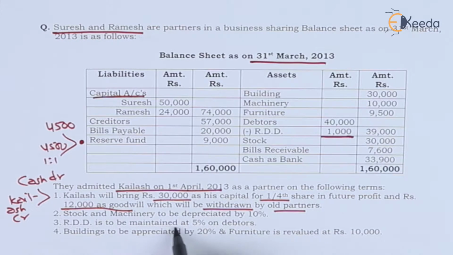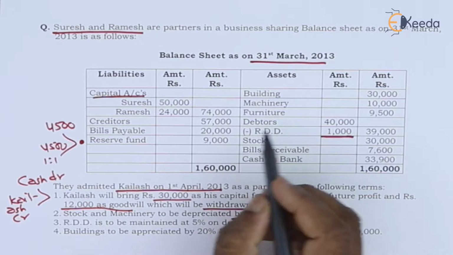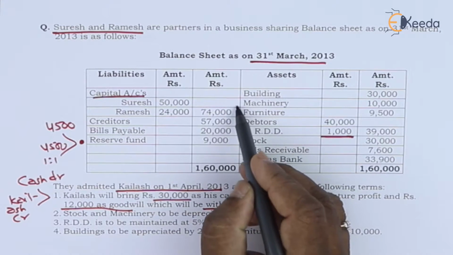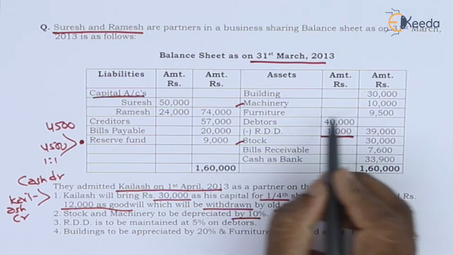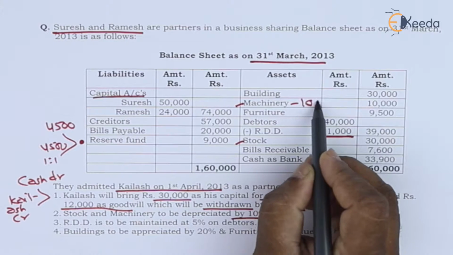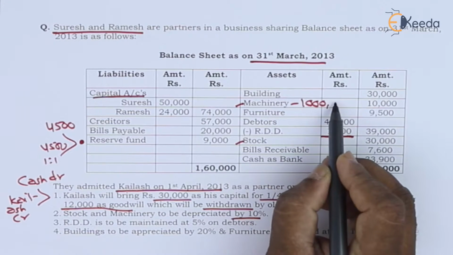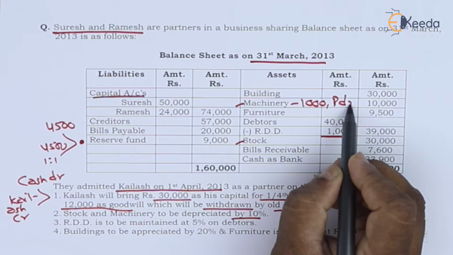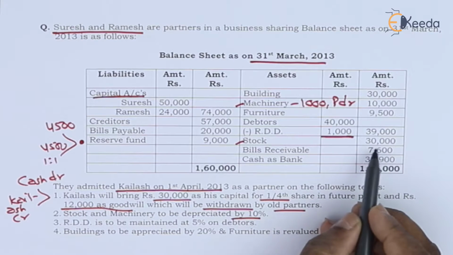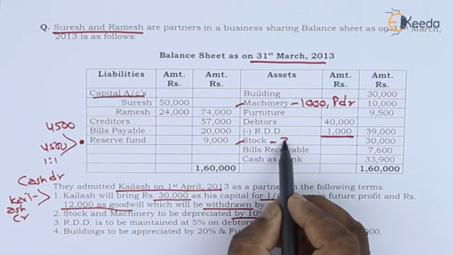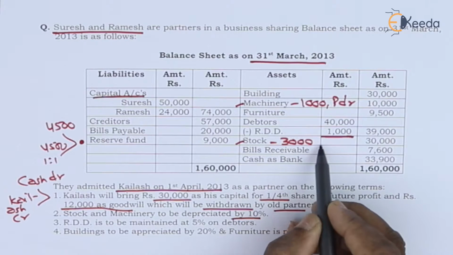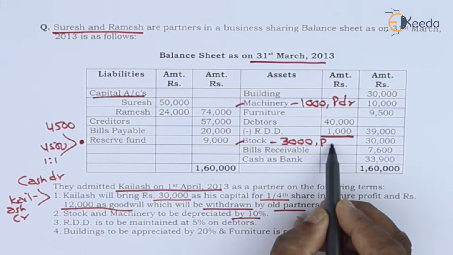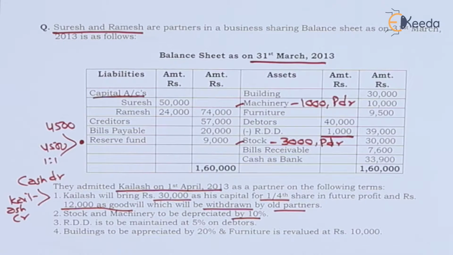Continue. Stock and machinery to be depreciated by 10%. Machinery is 10,000. So we'll have to deduct 1,000 from machinery. Second effect, profit and loss adjustment account debit. Stock 30,000. 10% is 3,000. We'll have to deduct 3,000 from stock. Second effect, profit and loss account debit.